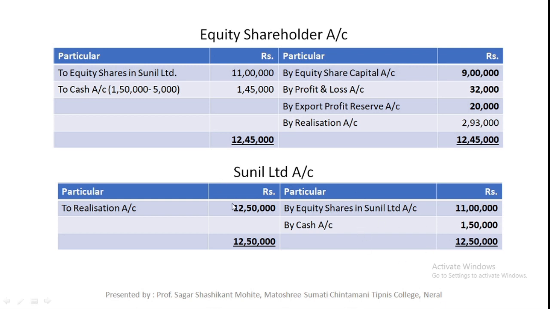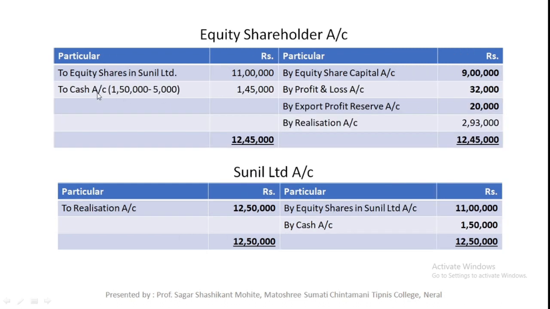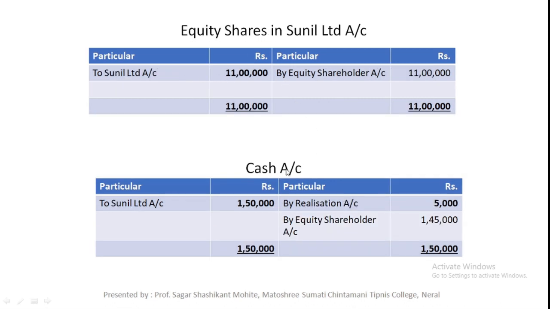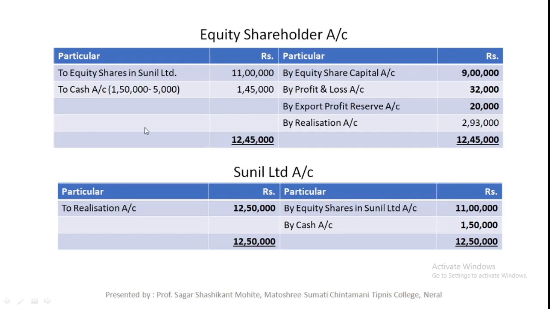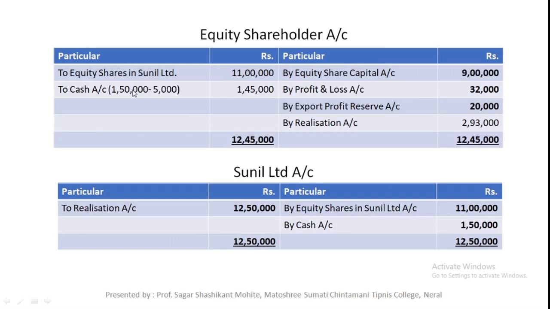Sunil Limited account is already settled: see that 12,50,000 and 12,50,000. Next, equity shares in Sunil Limited account: close this account and transfer the balance, that is 11 lakh, to the debit side of the equity shareholder account. Close the cash account also and transfer the balancing amount to the equity shareholder account, that is 1,45,000: 1,50,000 cash received from Sunil Limited minus 5,000 absorption expenses. Now the equity shareholder account is tallied.